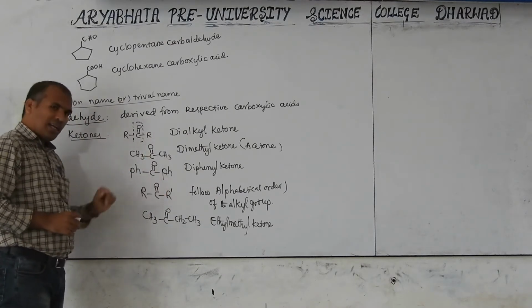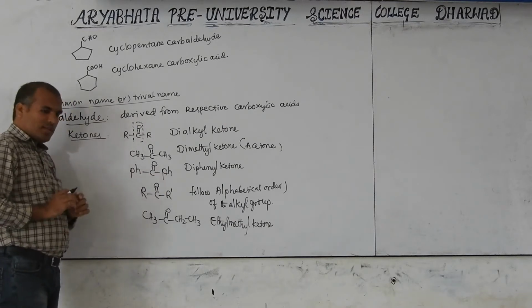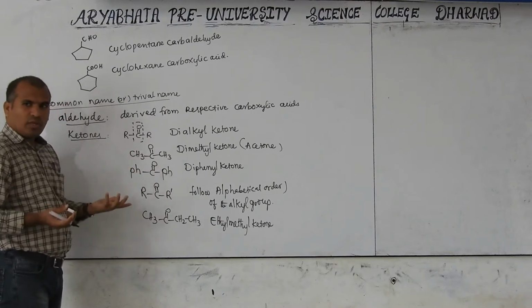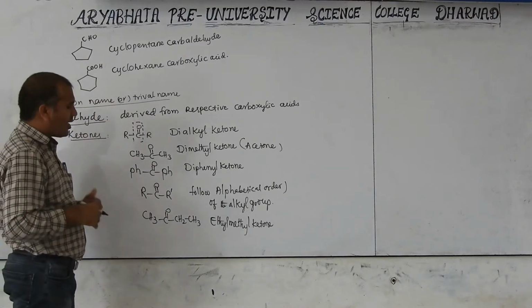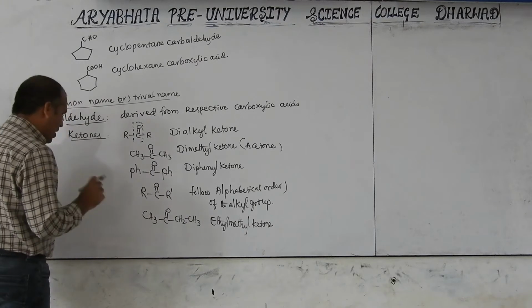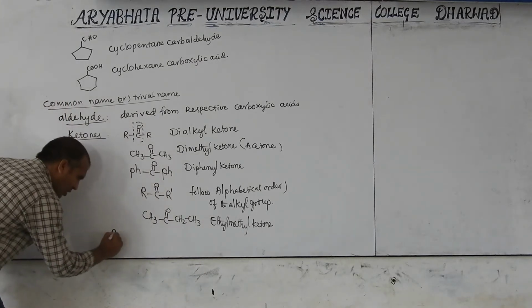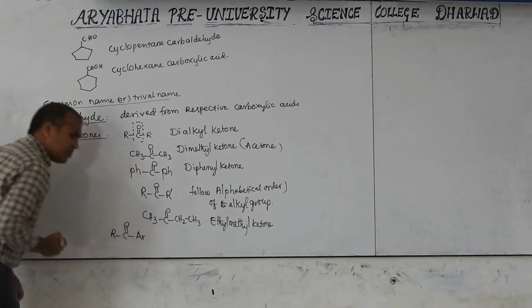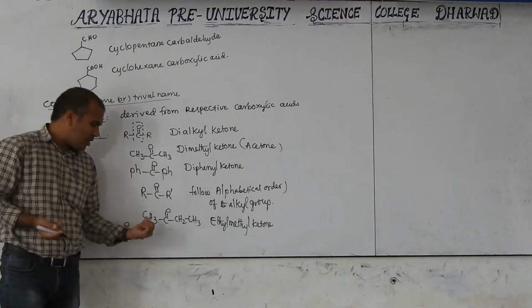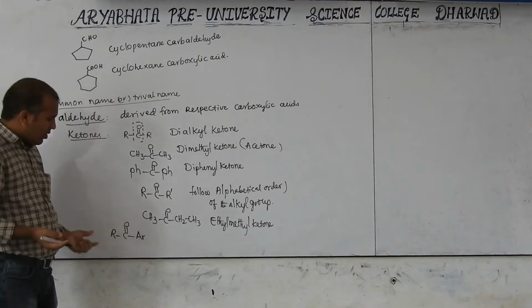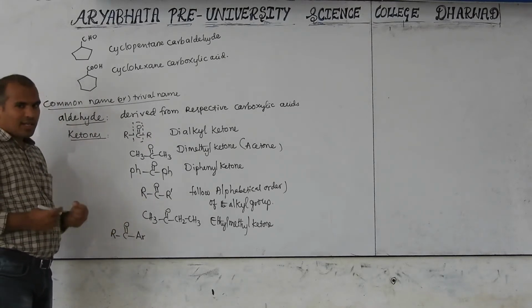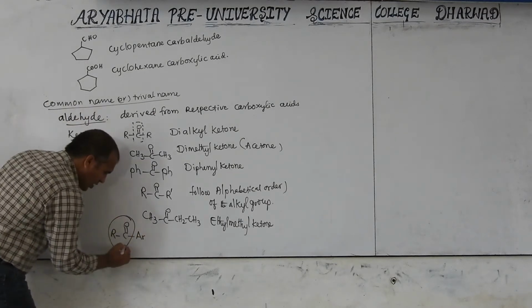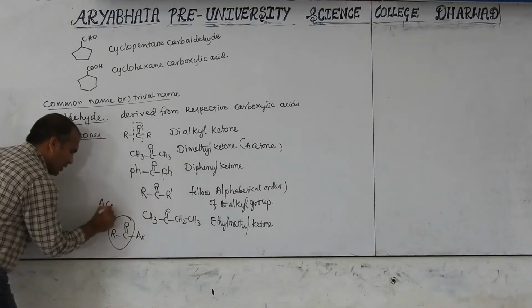Dialkyl, diaryl, and sometimes alkyl aryl also is there. If the alkyl group is there and the aryl group is also there, that is called an alkyl aryl ketone. The aryl group is an aromatic element, like benzene C6H5. So if alkyl aryl groups are there, the name is somewhat different. This is called the acyl group. What do you call this? Acyl group.